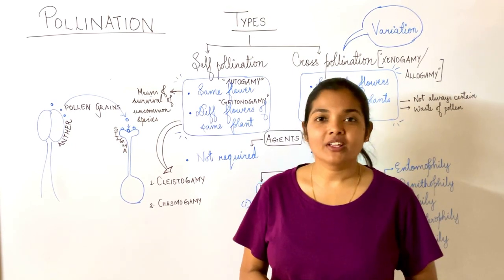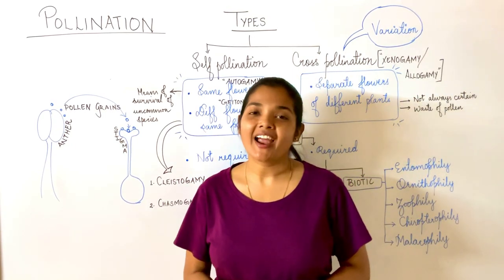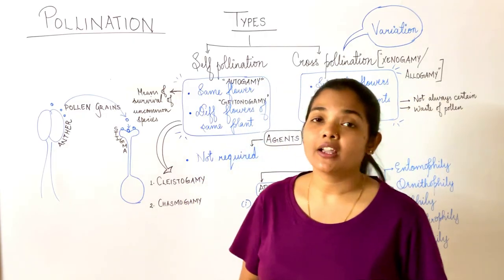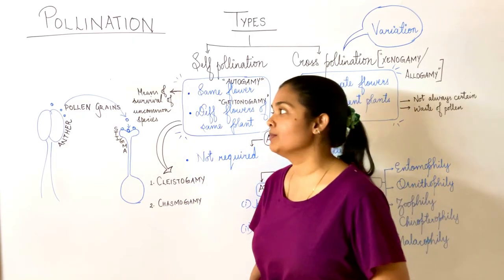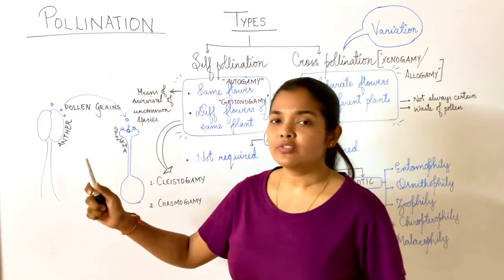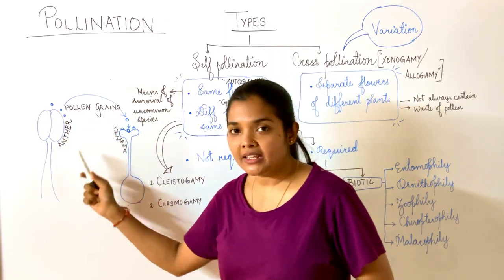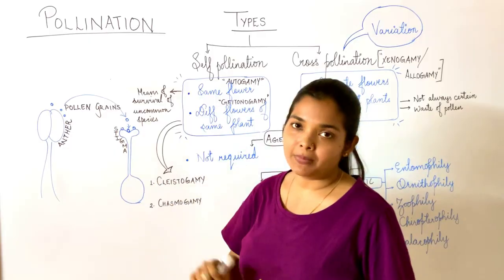Hello everyone. Today we are going to learn about pollination and its types. First, let us understand the meaning of the term pollination. Pollination is the transfer of pollen grains from the anther to the stigma of the plant.